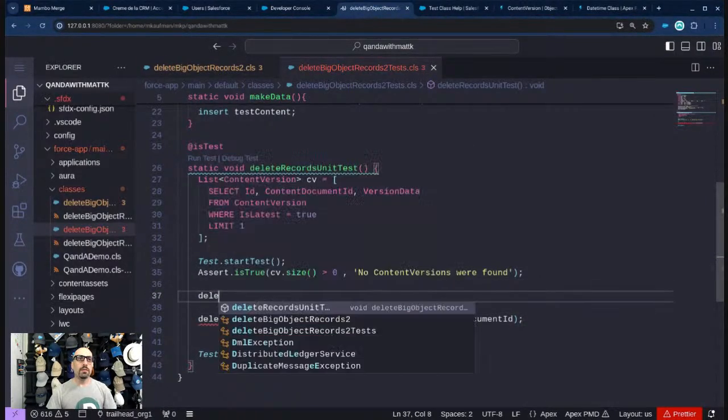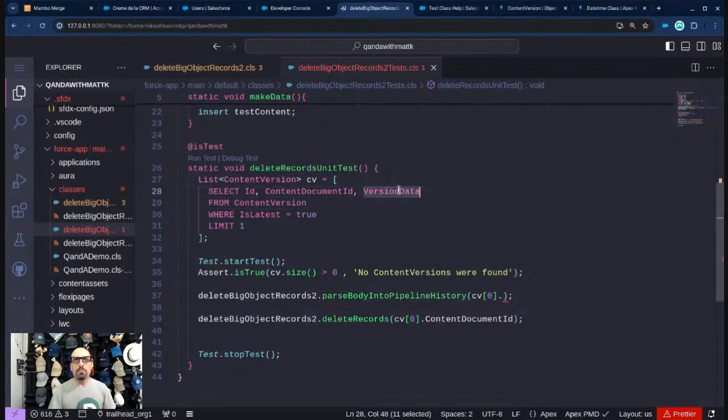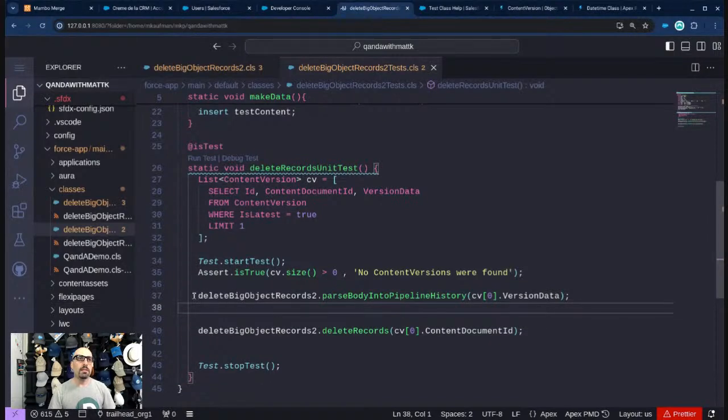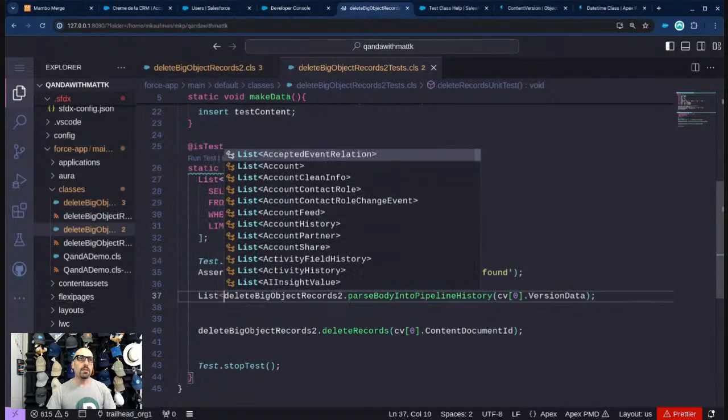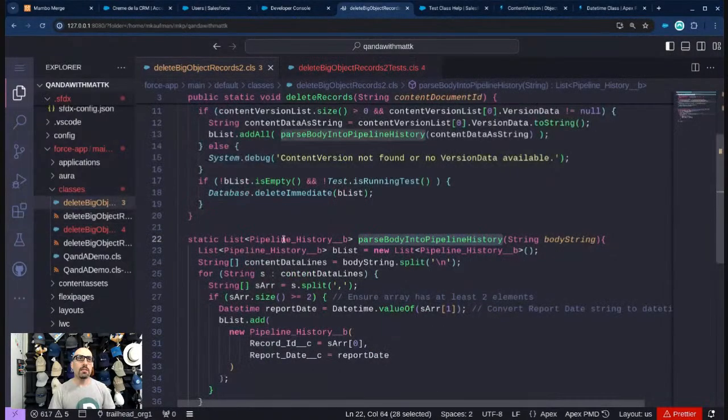And delete big, because yes, even though we have the necessary coverage, we really need to also confirm that the code's actually working, right? That's the goal of this stuff, right? Okay, so this is going to return a list of, is that B list, right? What is the B list? The B list is